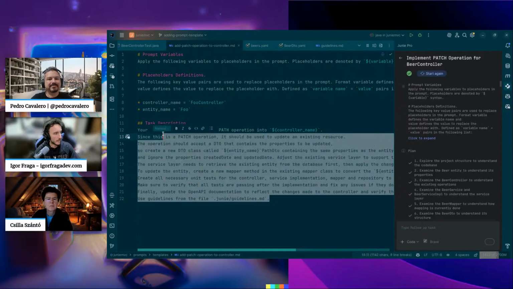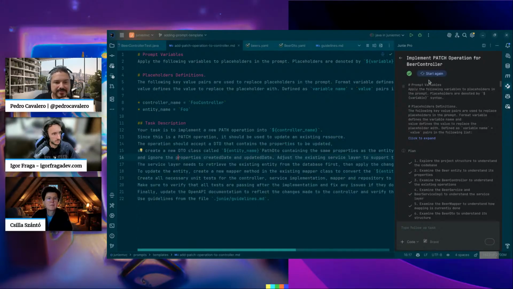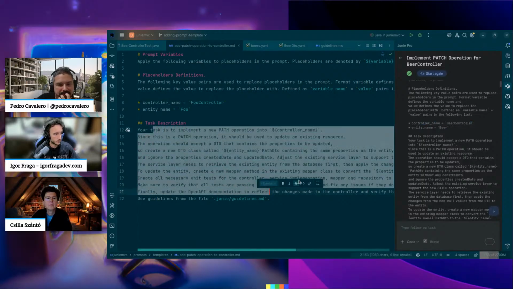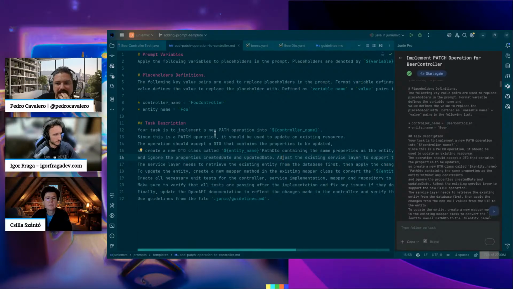And then I just applied the prompt here, changing the controller that I wanted and the entity and what it should do. And here, since we're changing the controller, and it's a patch operation, it should not have any constraints on the DTO, because you need to accept new values on the DTO that on the original post you will not.